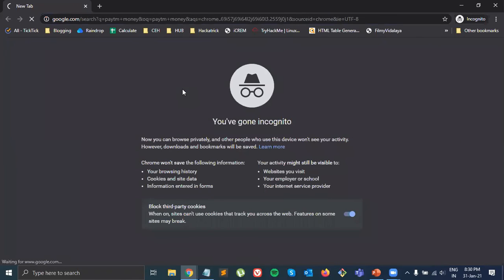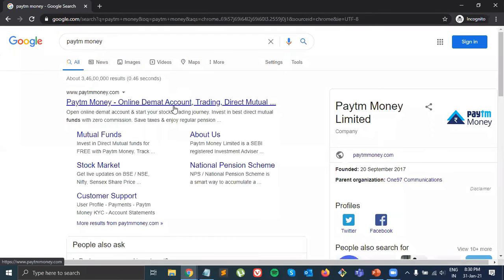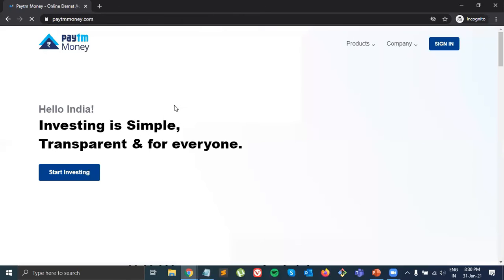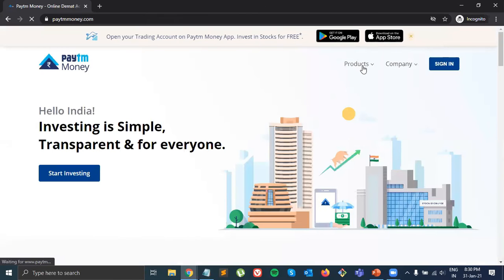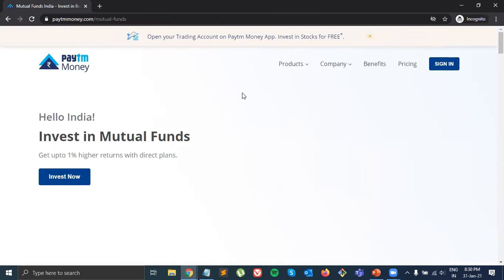So I'll show you in Paytm Money, because I am currently using Paytm Money and I am really liking the service. You can try Groww and Zerodha as well. So if I go here, I'll show you.